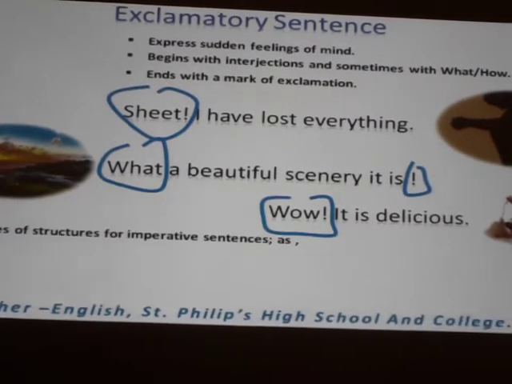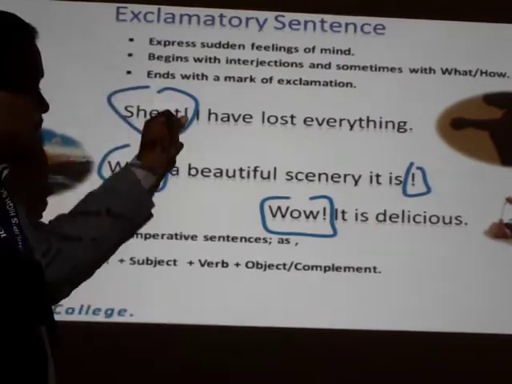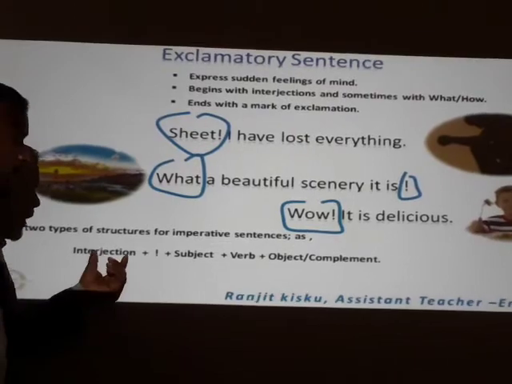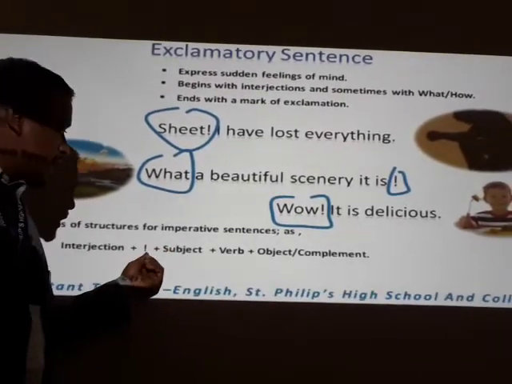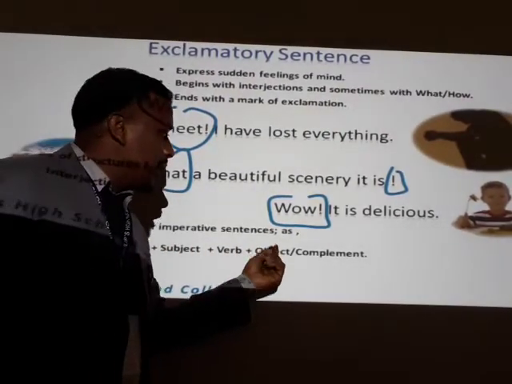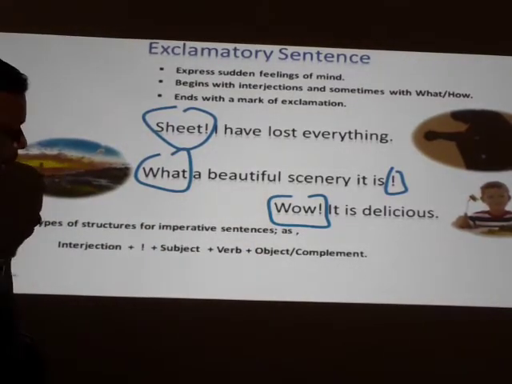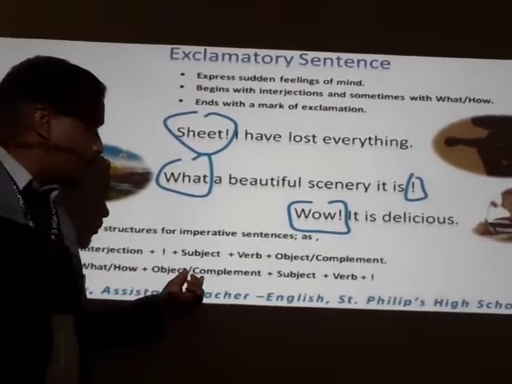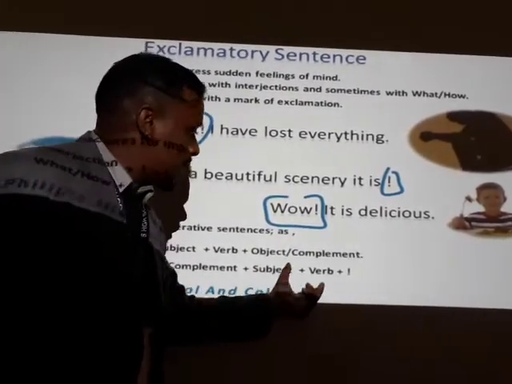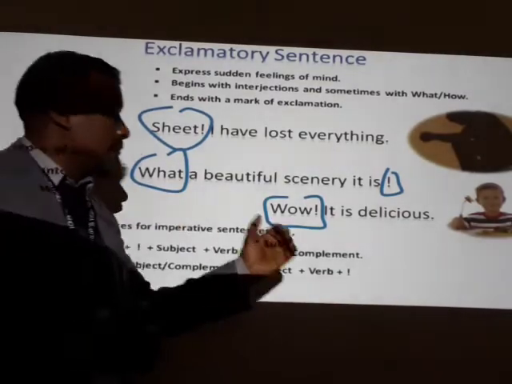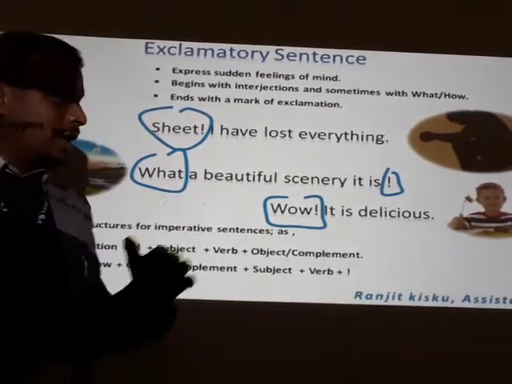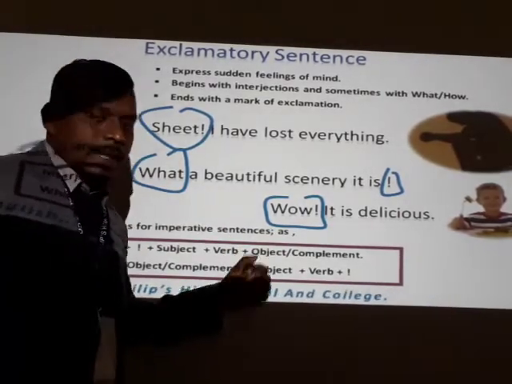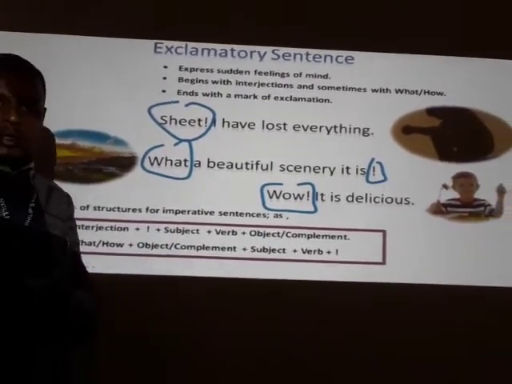Let's see the structures. Dear learners, exclamatory sentences have two types of structures. The first one is interjection plus mark of exclamation plus subject plus verb plus object or complement. And the second structure is like this: what or how plus object or complement plus subject plus verb. Then finally we use a mark of exclamation. So dear learners, these two are the structures of exclamatory sentences.